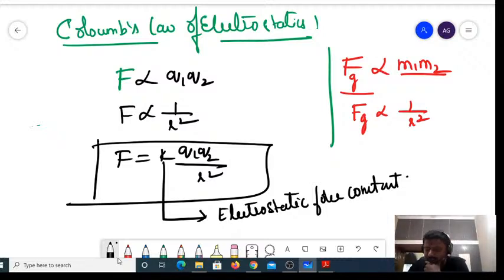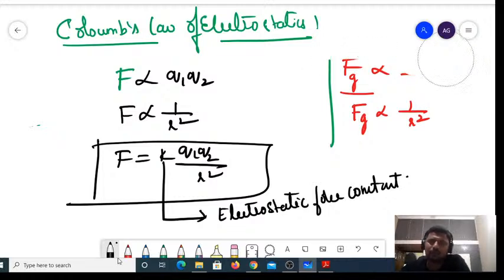Number of times, in one or two situations, you have been asked what the unit and dimensions of K are. Since you already know this, I will go a little faster.